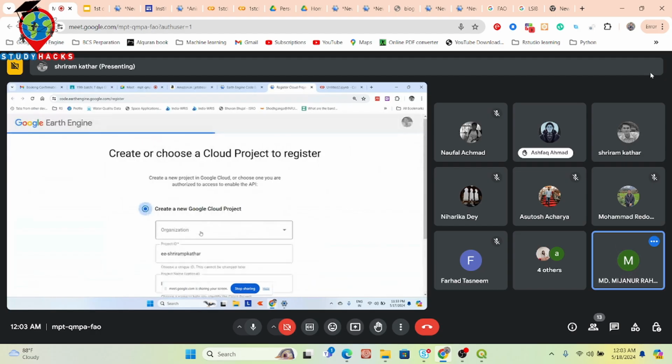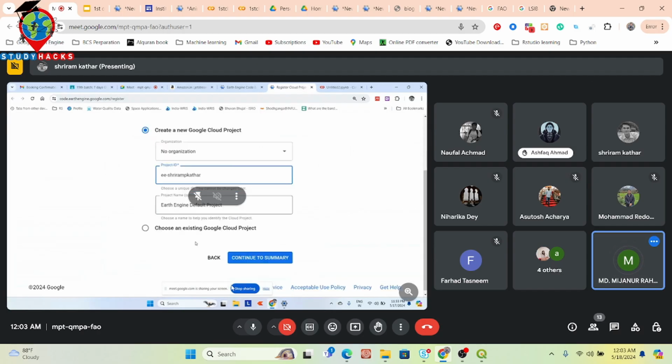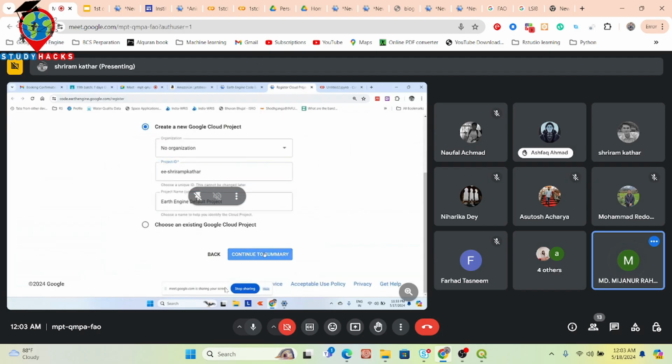Yeah, and you can see the project name. That's also okay, there is no problem. Organization is not needed, so that's also okay. Project name is also okay. No problem. Then click next or continue.